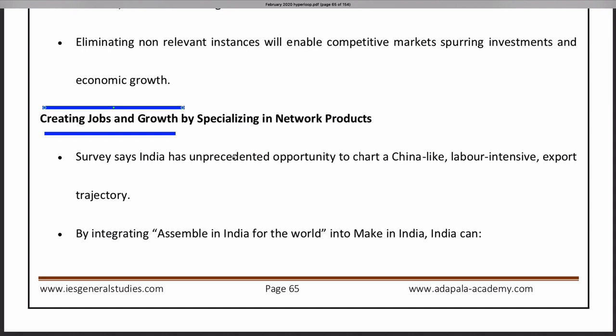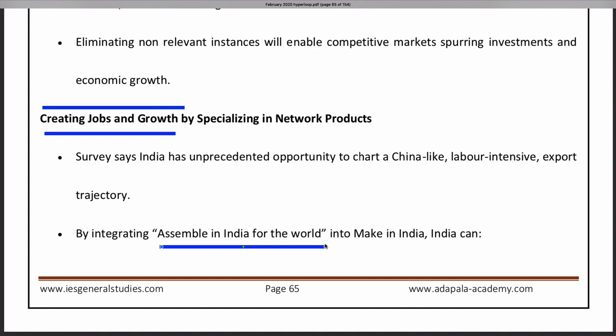The idea the Economic Survey is telling is that we can take the example of China, where China relied on labor-intensive manufacturing. What we can do is assemble in India for the world. We can procure different parts from different countries, assemble them and produce the final product.